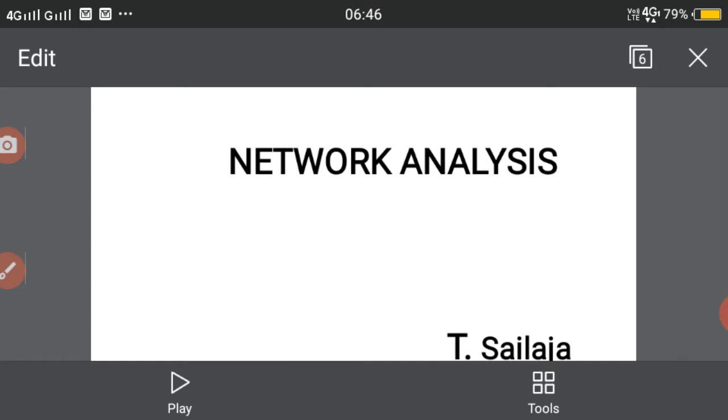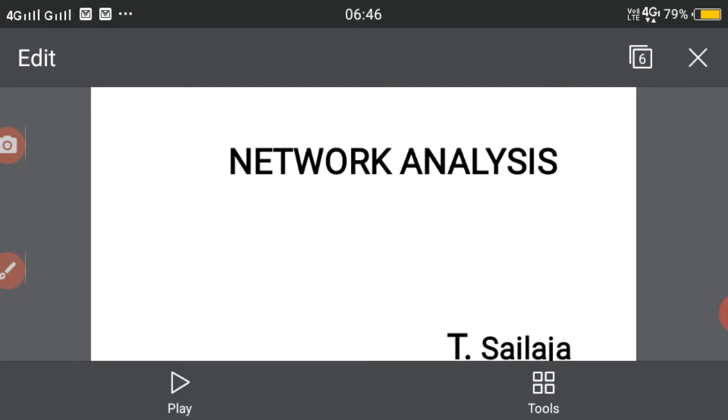Now I am going to deal with the subject network analysis. First thing, what is a network? A network is an interconnection of electronic components. What are the electronic components? They may be batteries, resistors, capacitors, inductors, transistors, and so on. The interconnection of these components is called a network.